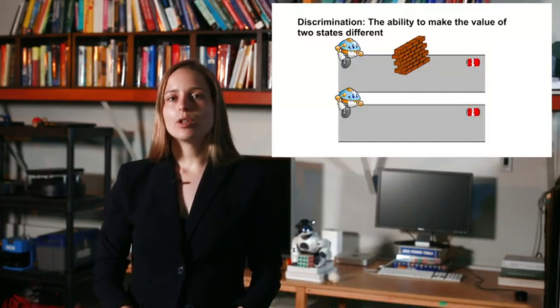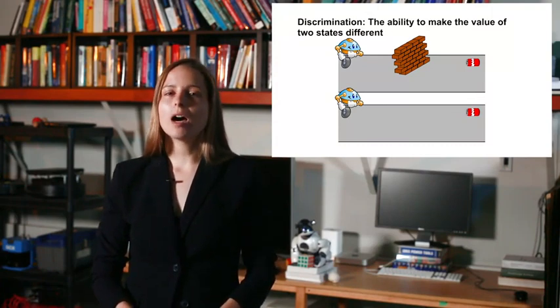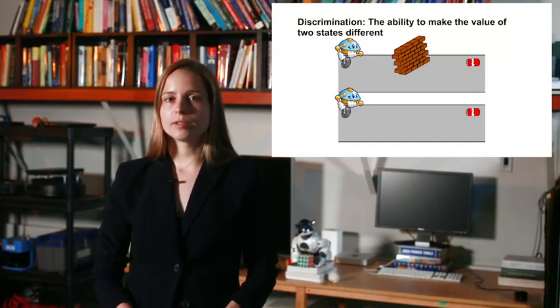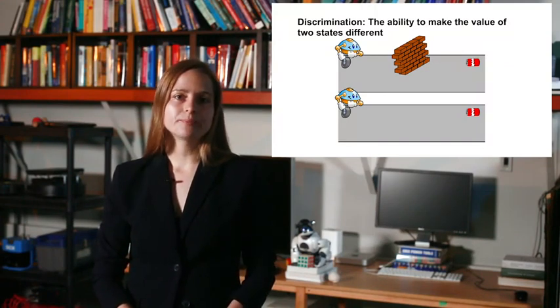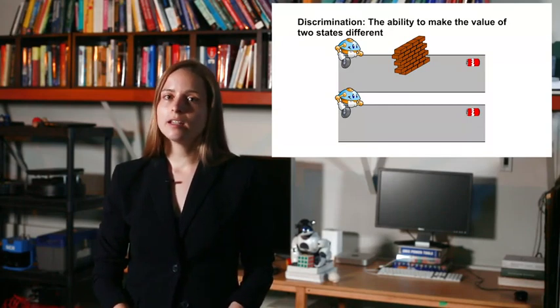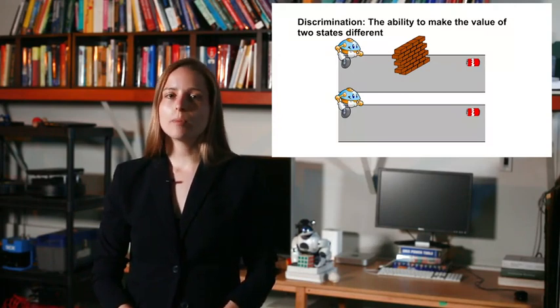Going back to the example of a robot collecting cans, imagine it is in a state where a can is 3 feet away but behind a wall. Contrast this to a state where a can is 3 feet away but with a clear path to reach it. The robot would want to assign different values to these states. So while it is useful to generalize between states with similar distance to the nearest can, it is also important that we discriminate between states based on other information when it is likely to impact their value.